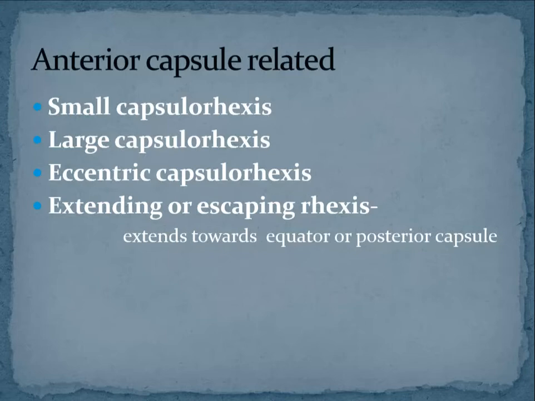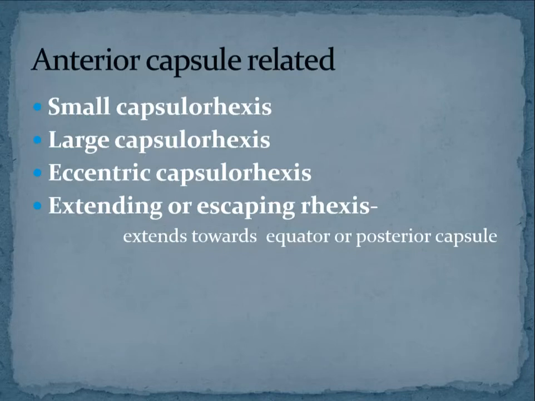But if there is a very large rexis, what will happen? If there is a small rexis, what will happen? We'll start with the small rexis. When the rexis is very small, say only 5 millimeters or 4.5 millimeters, then to bring out a big nucleus through the small rexis, you have to use a lot of force. And manipulating through that small rexis with your phaco instrument, if you're doing phacoemulsification, is also going to be difficult. So the pressure inside the bag will become more, and there is a chance of posterior capsular rupture. So that is the problem with the small rexis.